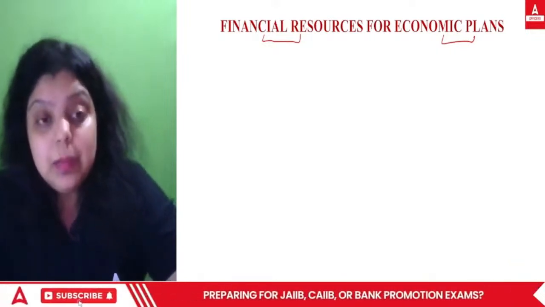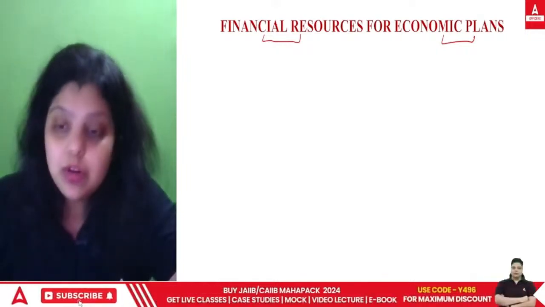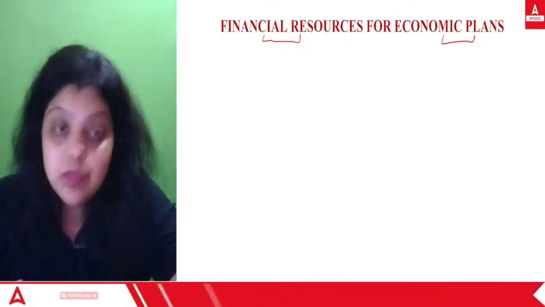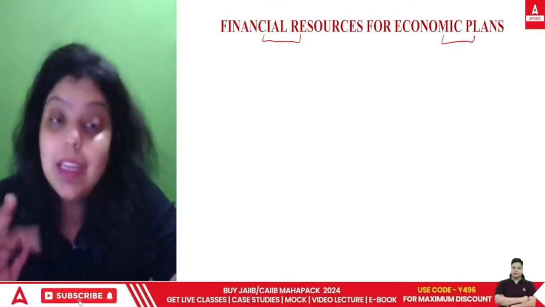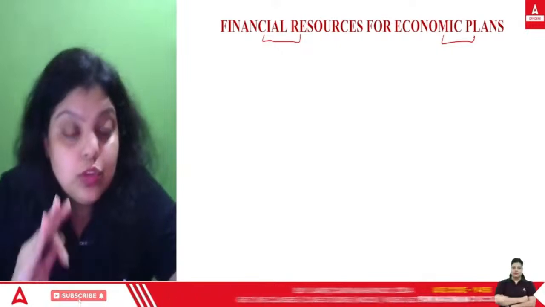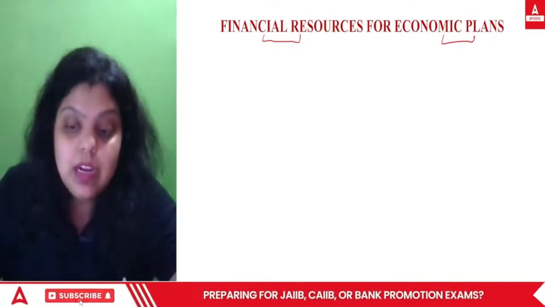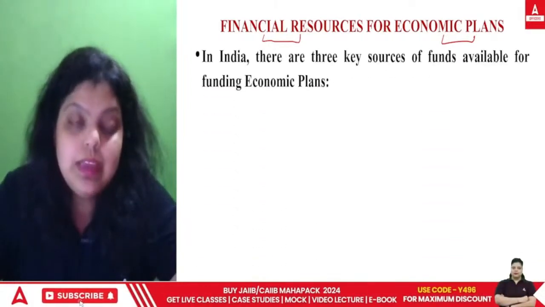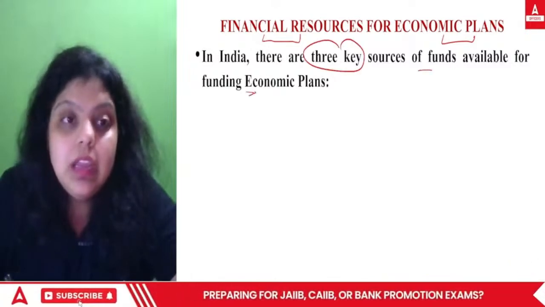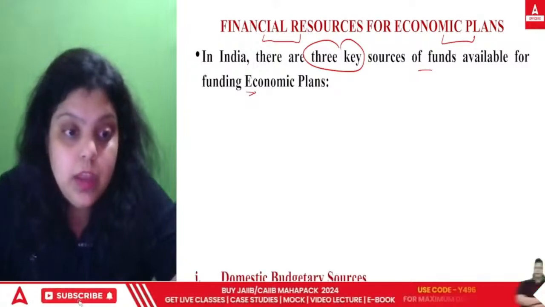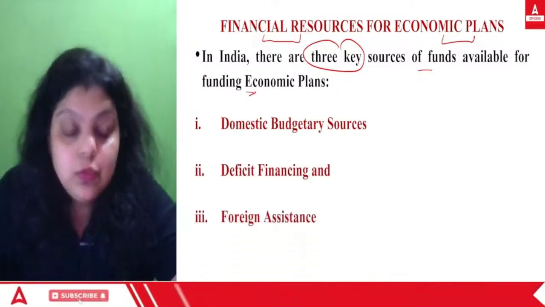But to implement that planning, you need what? You need a financial resource. You need money. So economic planning, whatever economic planning Government of India is doing, government needs a fund to implement that particular planning. And for that, financial resources are required. And there are 3 important financial resources which help the government to raise the capital for the implementation of the economic plans. So you can see in India there are 3 key sources of funds which are available to fund the economic plans of the country. First we have domestic budgetary sources, second we have deficit financing, third we have foreign assistance. What are these?